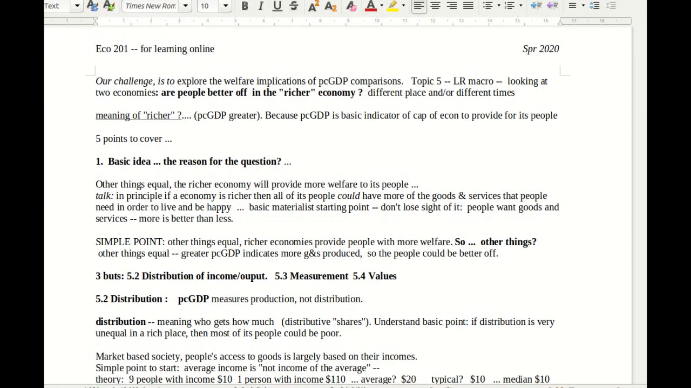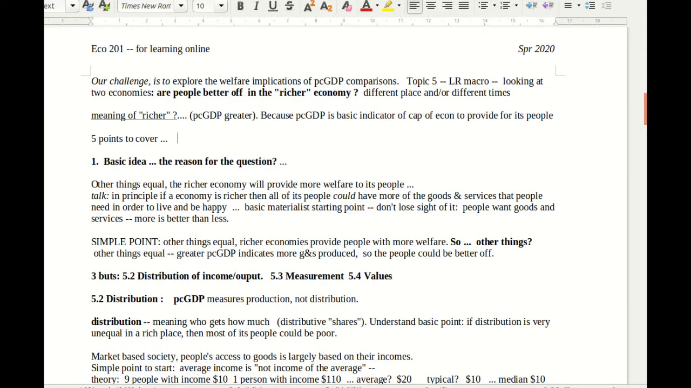Right, here we are ready to start talking about typical test question 8. So, this whole topic 5 really is exploring the welfare implications of per capita GDP. What we're going to do is look at two economies typically, and we're going to say, are people better off in the richer economy?